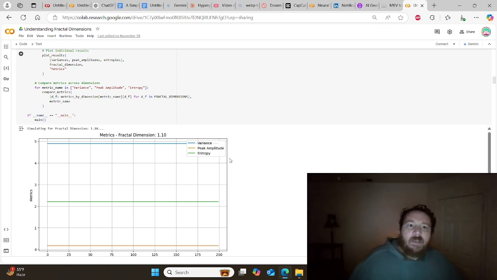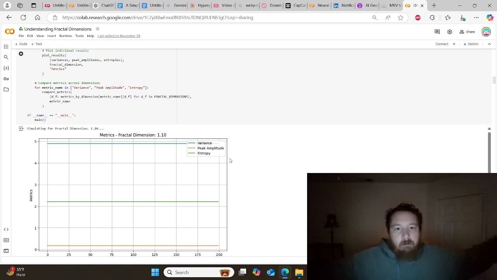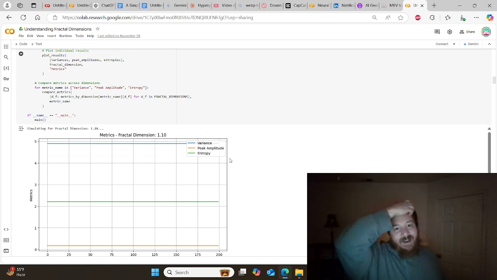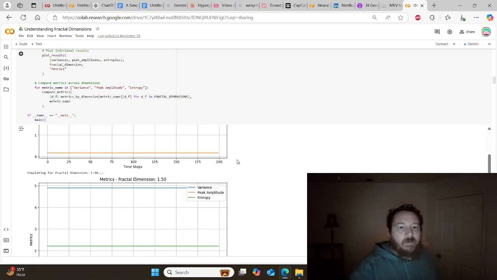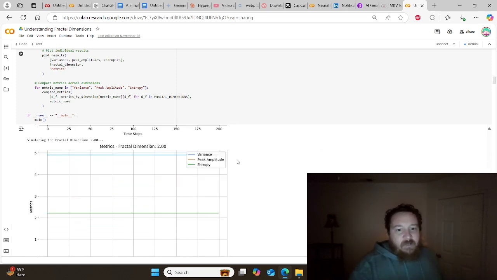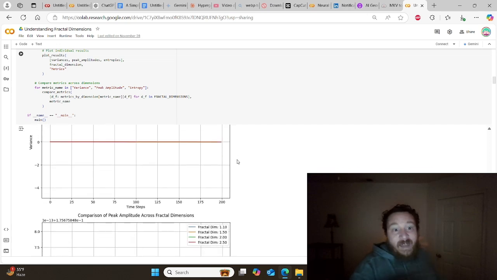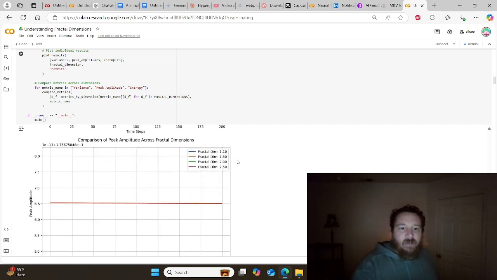And again, we're not injecting any of these into the environment. We're measuring these in the environment. These are all natural things that occur because of physics. There's variance in an environment because of physics. There's entropy in an environment because of physics. And we can see that that's true within these environments. We have an entropy close to 5 and a variance slightly above 2. But what is unique within this fractal environment is that these aren't moving. They're steady in this instance.